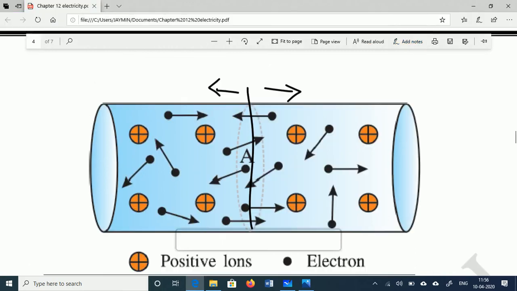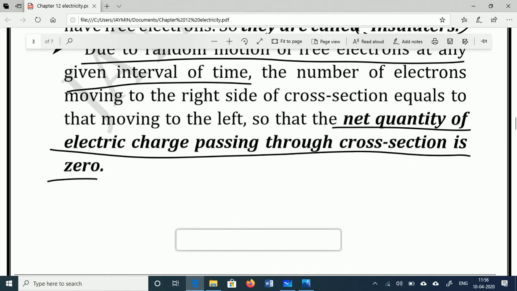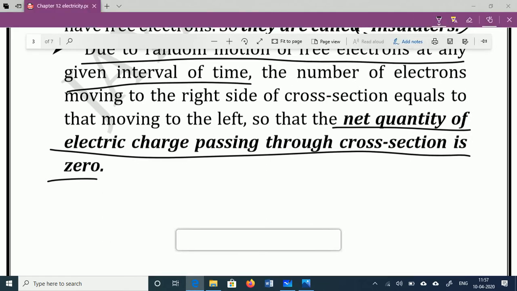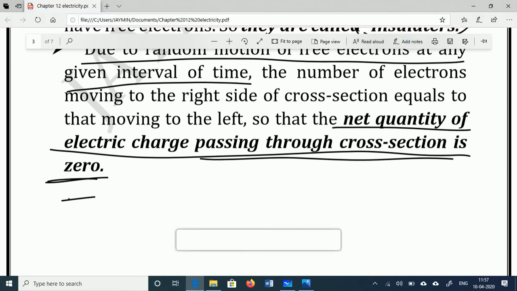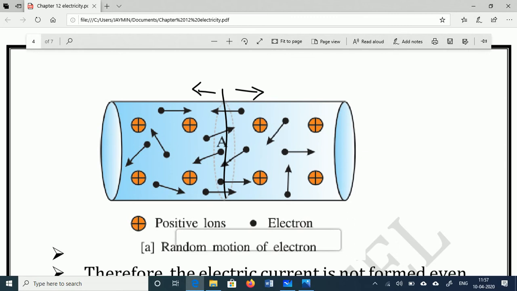So in random movement we observe that the net quantity of electric charge passing through the cross section area becomes 0, and that's why when a metallic wire is not connected to any battery, it is not capable of producing current. Suppose a piece of copper wire is placed over the tiles, and if we touch this free wire, can we feel the current? Definitely not.